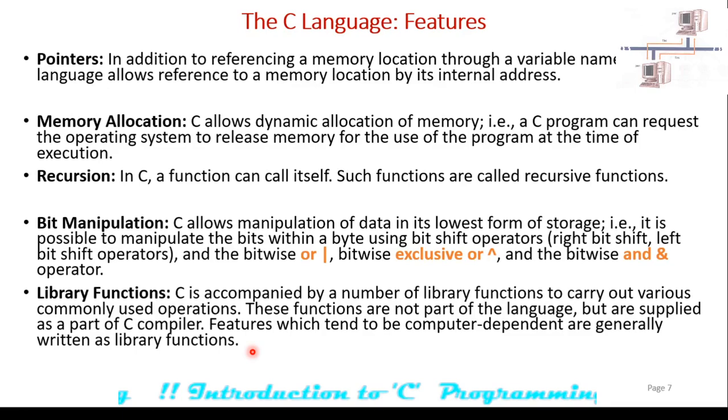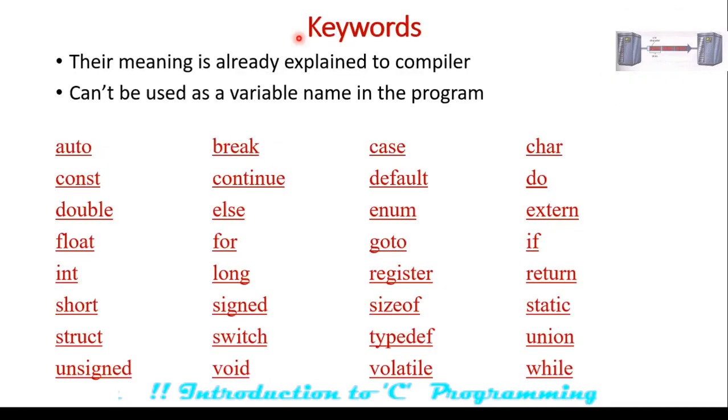Okay, now let's look at the next part of C programming, which is called keywords. In C, the keywords are words which have a certain meaning already explained to the compiler, and keywords can't be used as a variable name in the program.